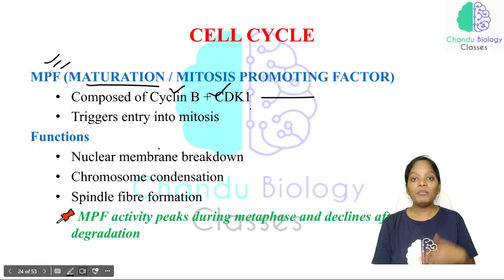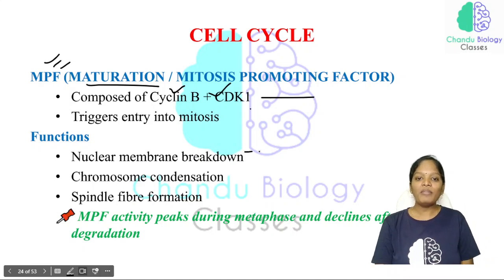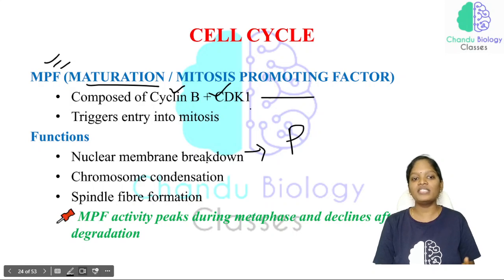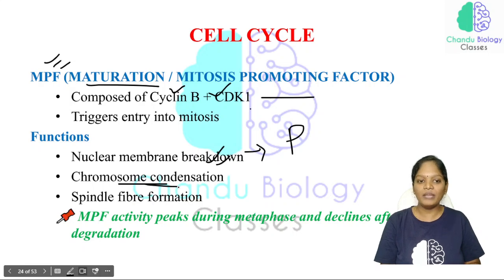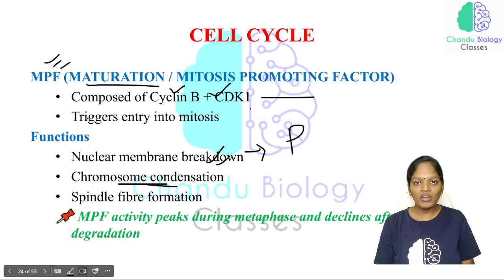The nuclear membrane breakdown will be considered as prophase, and in this prophase, the MPF factor is getting activated and it is involved in breaking the nuclear membrane. And condensation of chromosomes will be taking place. Spindle fiber formation, and see, just don't confuse with this.